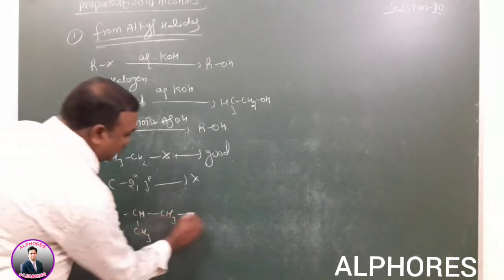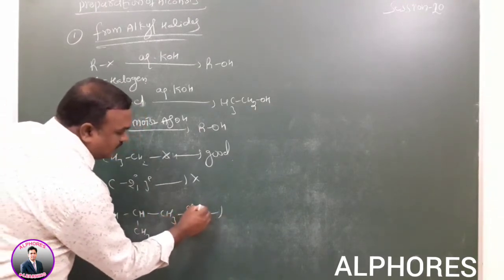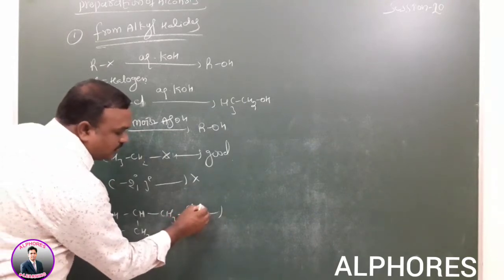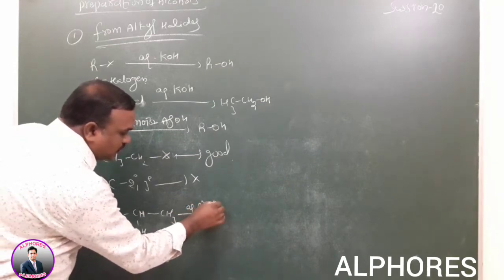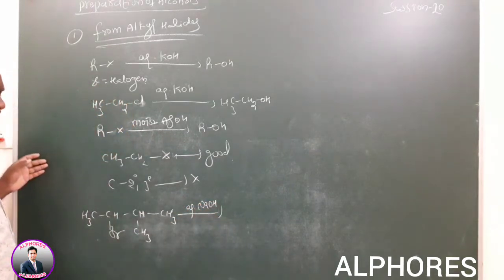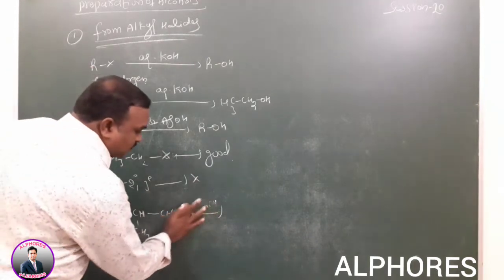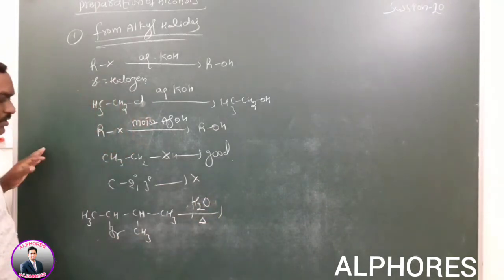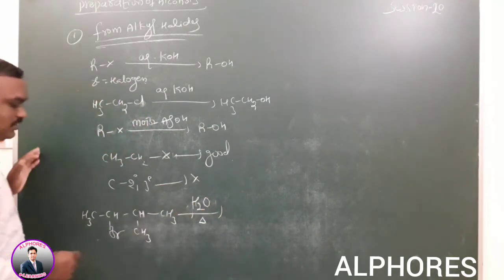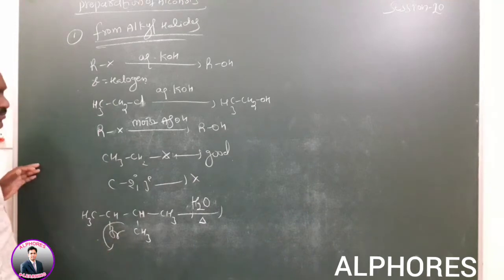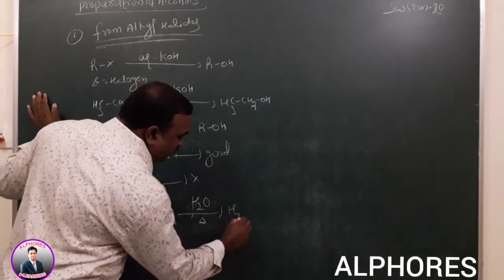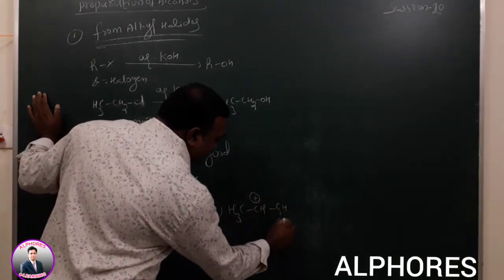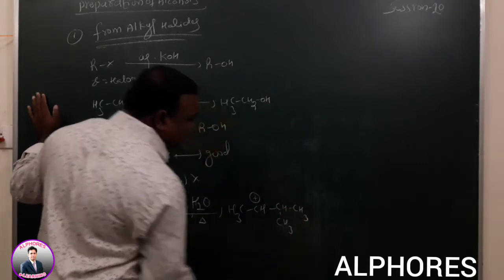The compound reacts with NaOH or KOH or AgOH, whichever you can take, or water, H+ OH-. The first step is removal of bromine, giving a carbocation, with CH3 and CH3 on it.